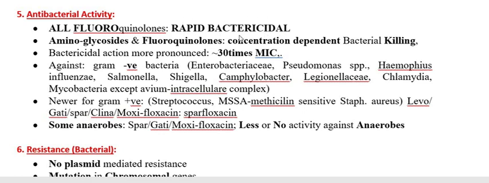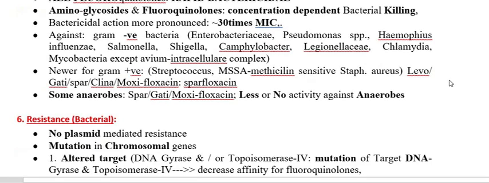You have to recall this one. And aminoglycosides and fluoroquinolones, as I earlier mentioned, produce a concentration dependent killing effect, meaning at high concentration, the mortality of the bacteria is more.